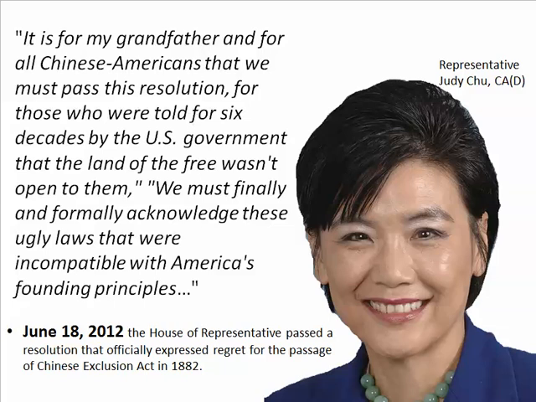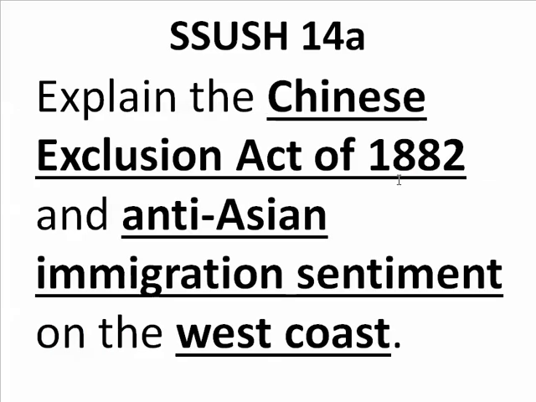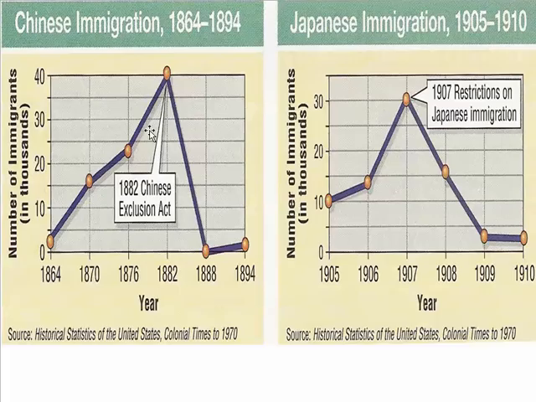So this is the history of this Chinese Exclusion Act, and what we were supposed to do with it is explain the Chinese Exclusion Act of 1882, anti-Asian immigration sentiment on the West Coast. I think we've done that. The impact of it, showing them this graph, is extremely important, that it rose tremendously from 1850 to about 1880 because we needed their labor, and then in 1882, because of this law, it drops tremendously.